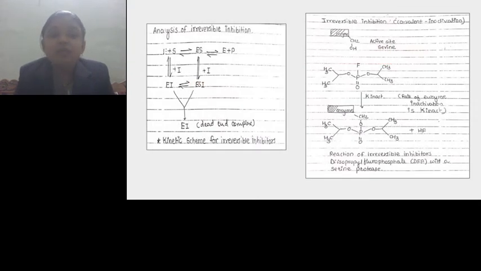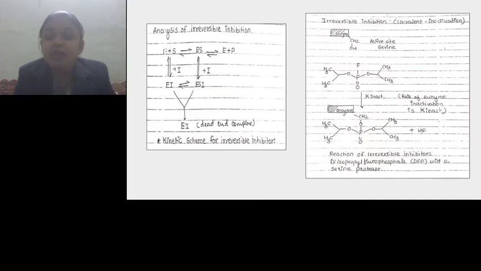This is the diagrammatic representation, that is, the analysis of irreversible inhibition. Here the enzyme interacts with the substrate to form the enzyme substrate complex, which is the normal reaction, and the substrate gets converted into the product due to the positive interaction between the enzyme and the substrate. But when the inhibitor comes into the system, it binds either with the free enzyme or with the enzyme substrate complex to form the enzyme substrate inhibitor complex. But at the end, dead end complex formation takes place, so that the enzyme is no more active.